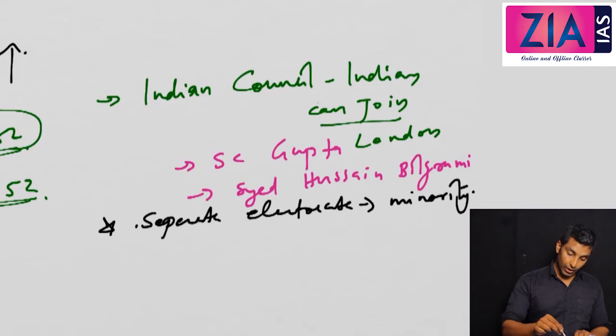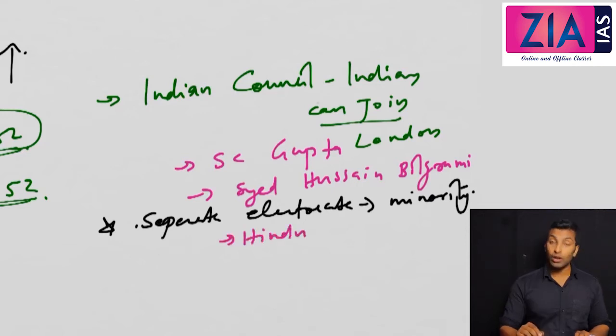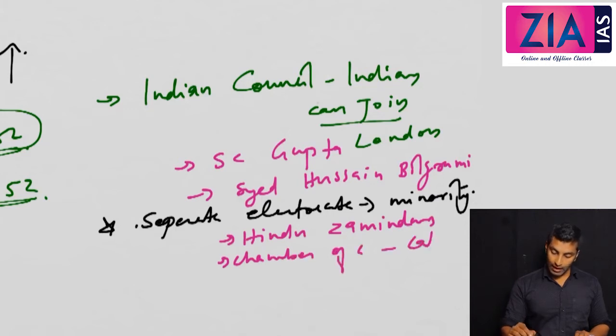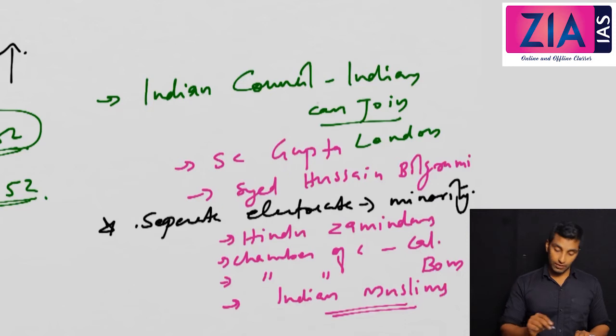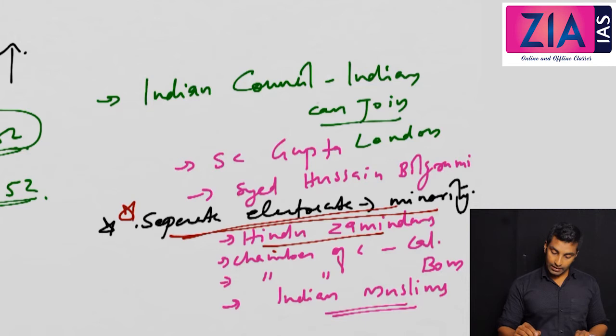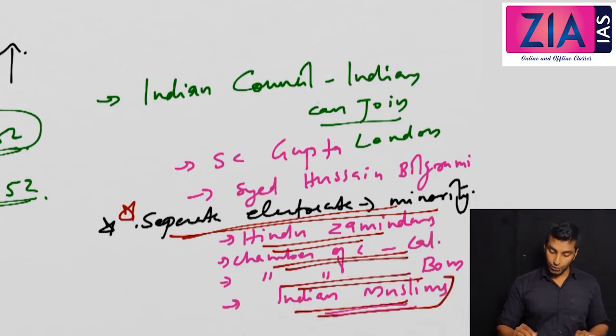Separate electorate is given to Hindu zamindars, not only Muslims: Hindu zamindars, the Chamber of Commerce in Calcutta, the Chamber of Commerce in Bombay, and Indian Muslims. This is a very important point.